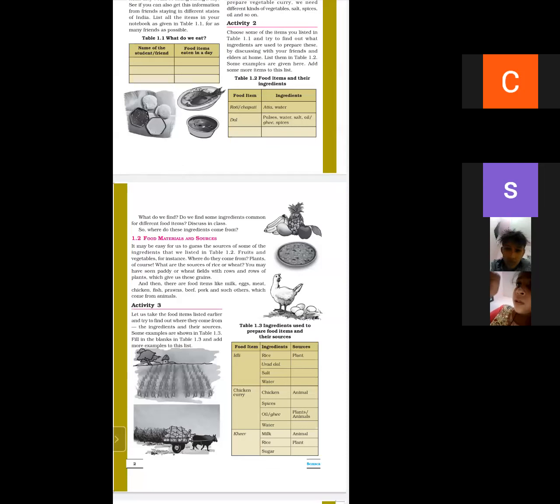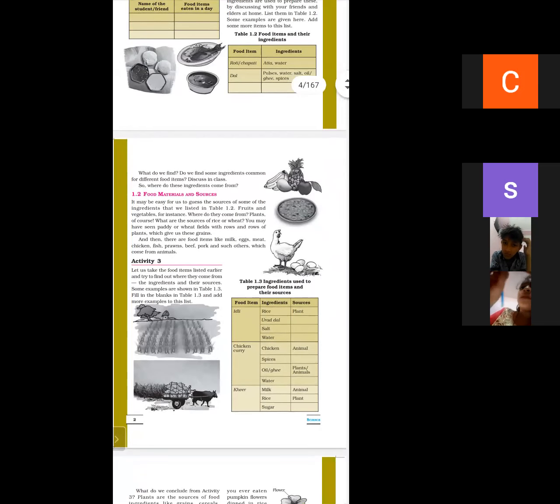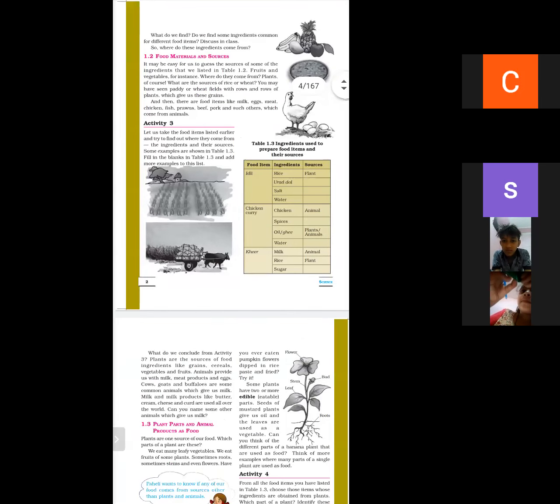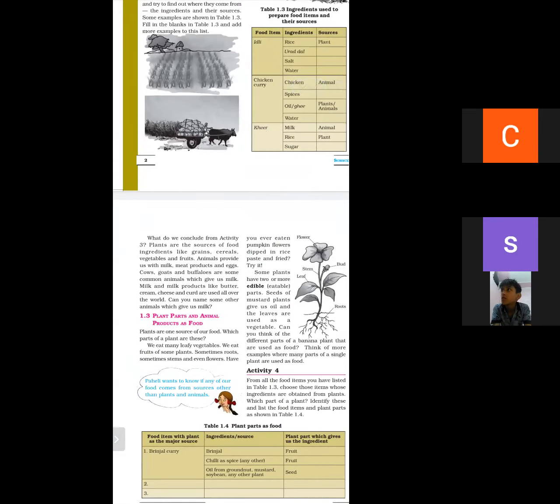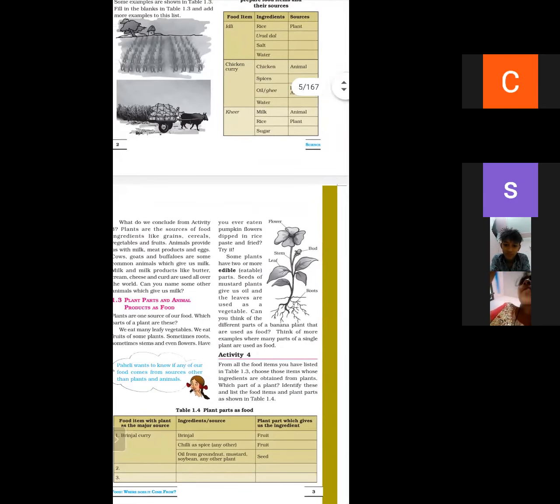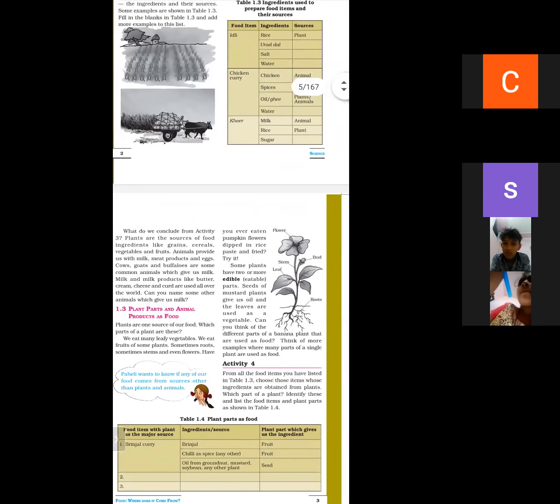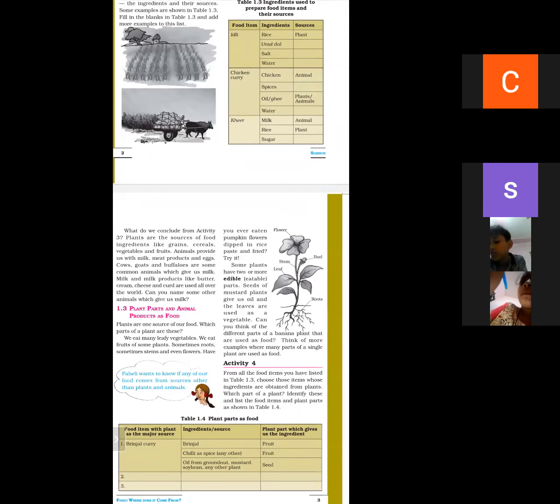What are the sources? Plant. And second is chicken curry. What are the sources? Animal. What is the food item? Kheer. What are the sources? Animal and plant. Second is plant parts and animal products as food. What are the parts of a plant? Flower, stem, leaf, bud, and roots.